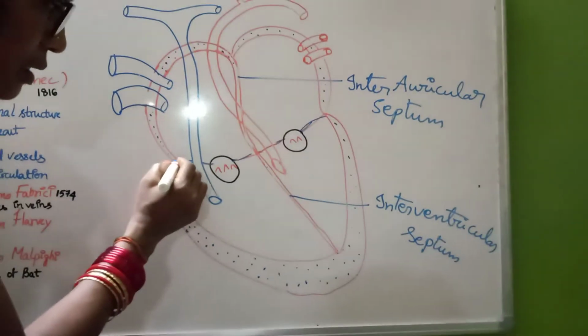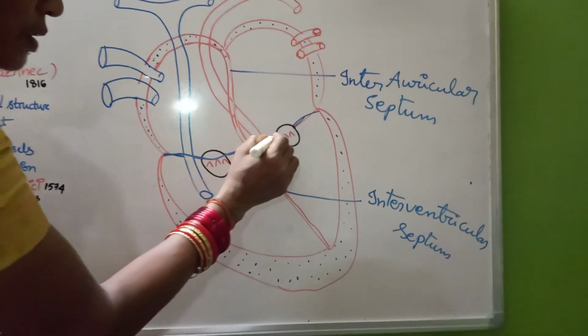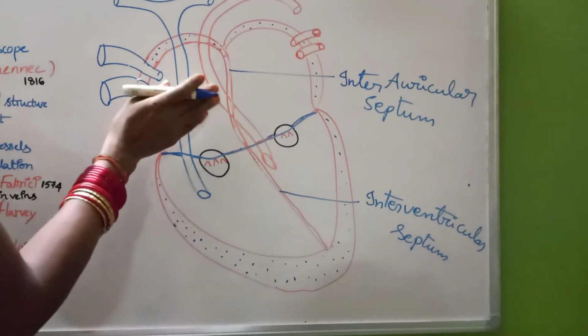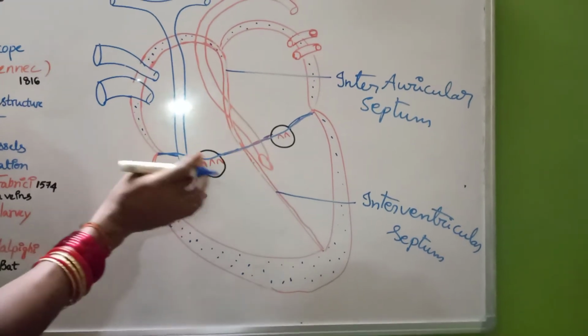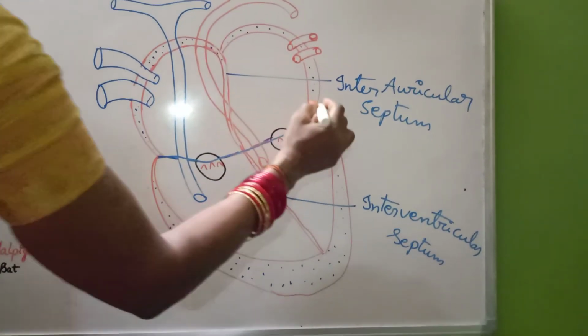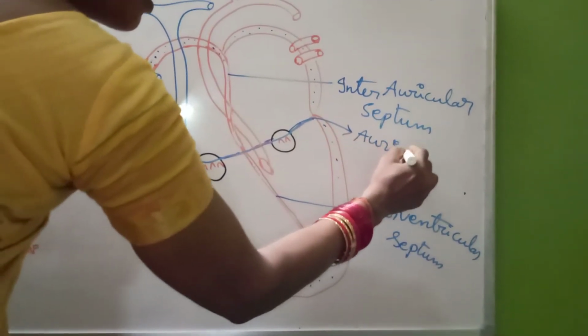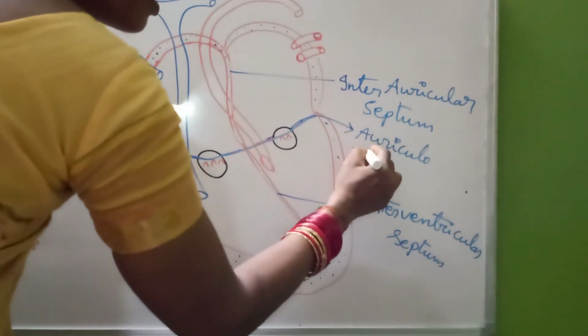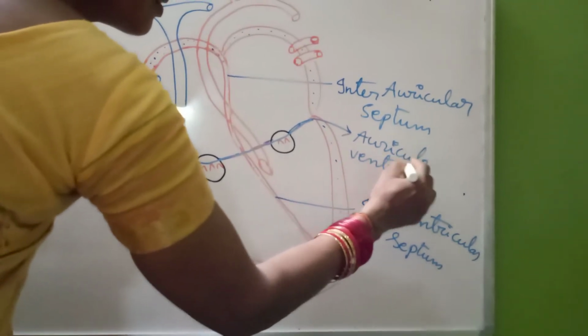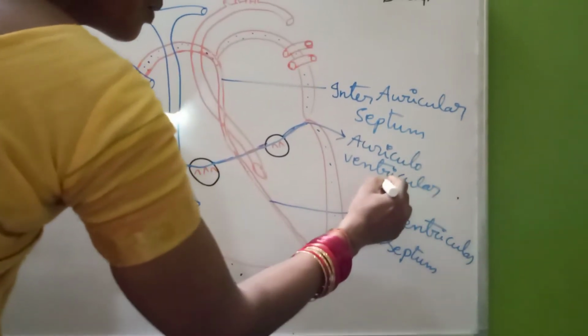And here this septum which divides the auricles from the ventricles is called the auriculoventricular septum.